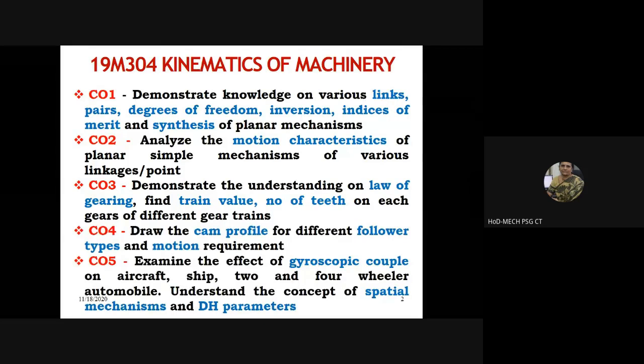Now, in our institution, particularly your regulation, all of you belong to the 2019 regulation. We revised the syllabi during 2019, and that's why we have all our course codes starting from 19M304 and so on. So all the courses that you undergo until the last semester, every course will have 5 outcomes, which we call course outcomes. CO1 stands for course outcome 1, then course outcome 2, CO3, CO4, and CO5.